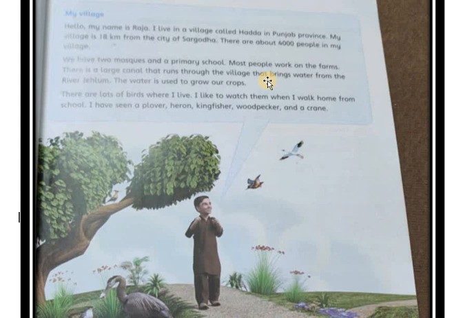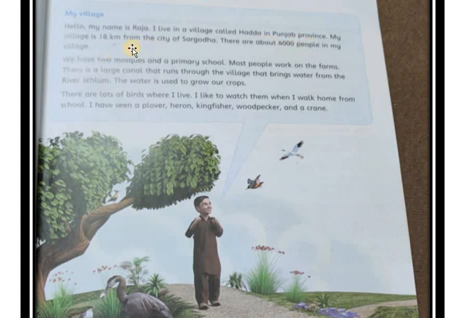So I think you might not have any friend who lives in a village, but definitely your father does. If you ask your father, definitely he would tell you that yes, I have friends or I have met people who live in a village. Hello, my name is Raja. I live in a village called Hada in Punjab province.